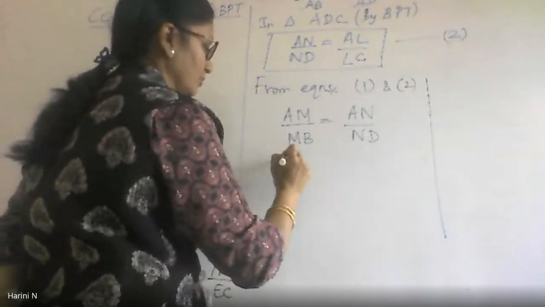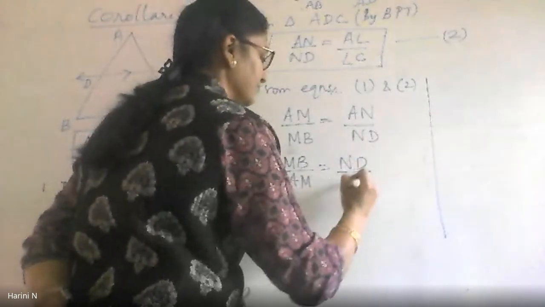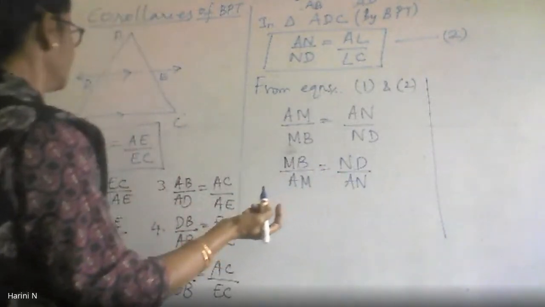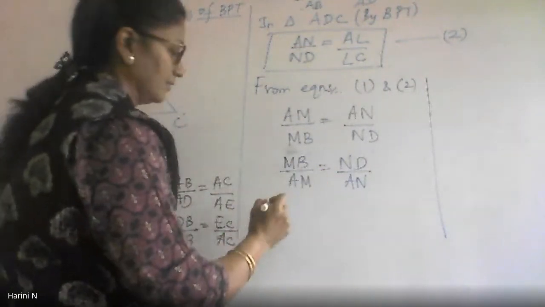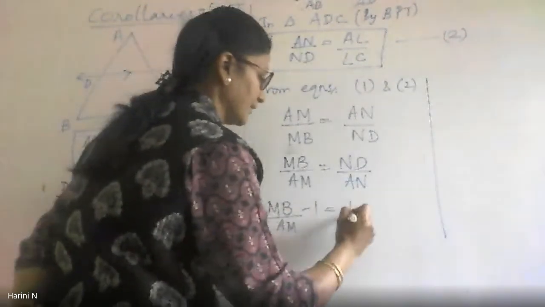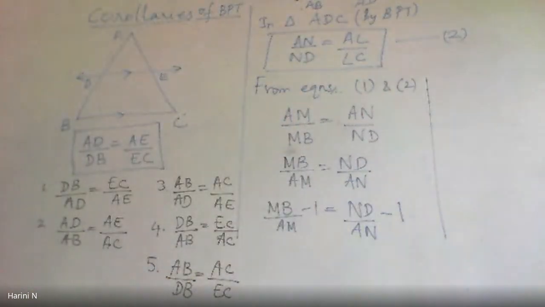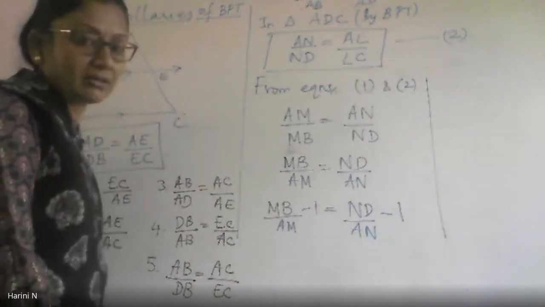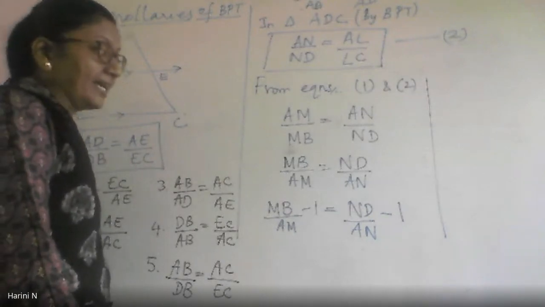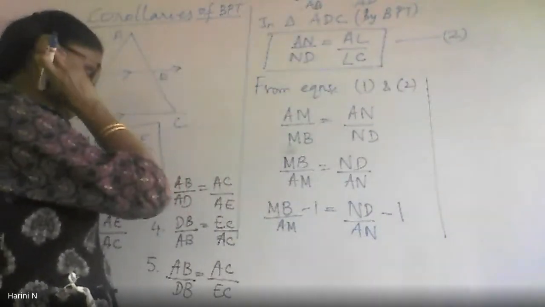Let us try. So my reciprocal becomes BM by AM equals MD by AN. Correct? The first step is done. Now I'm going to subtract 1 from this. That's what he has suggested. I'm sorry, I erased the diagram. Others also please try. It is not that only I have to do it because I am the maths teacher. You have to simply see what I'm doing. It is BM by AM minus 1 equals MD by AN minus 1. So will this subtraction help me reach here? That is what I have to see.